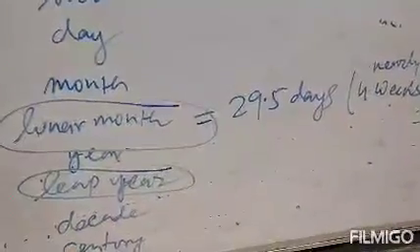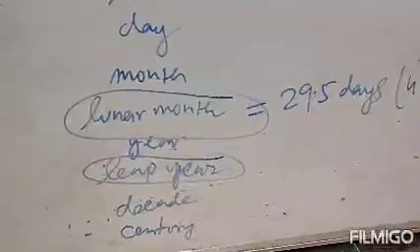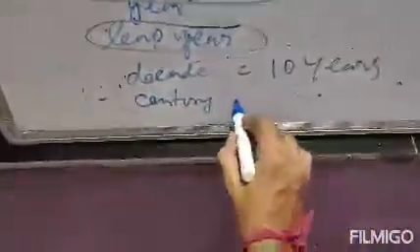Now, decade means 10 years. 1 decade means 10 years. Next, century means 100 years. 1 century means 100 years. This is your century.